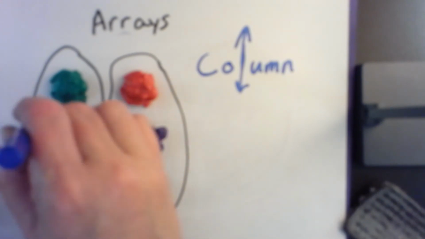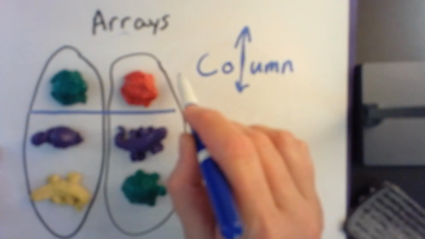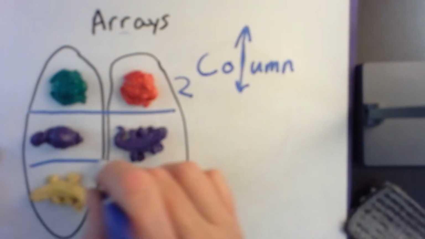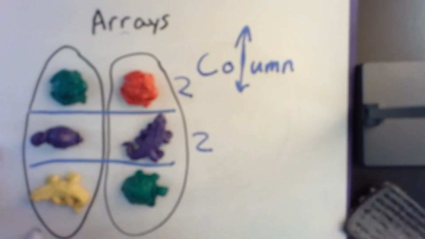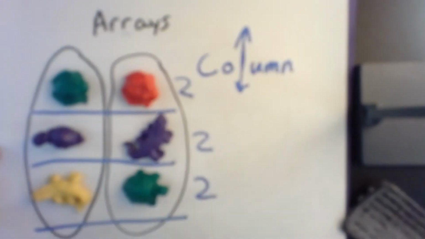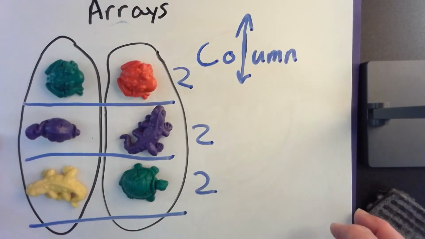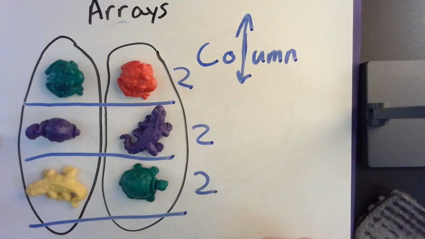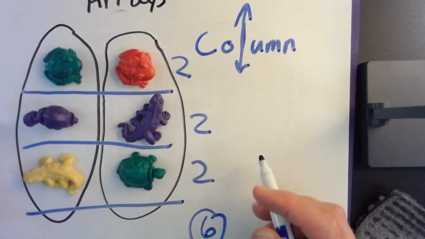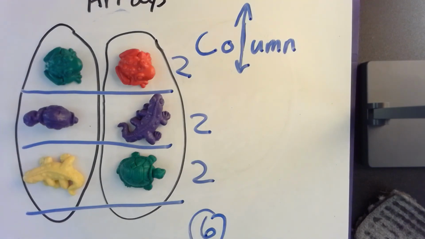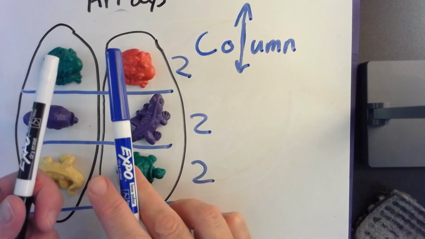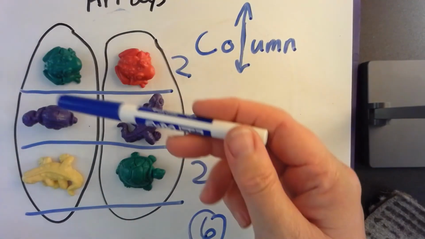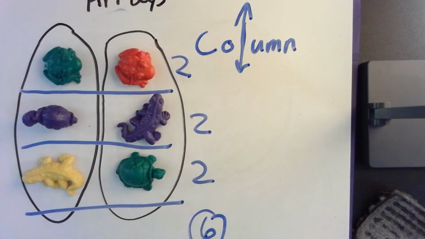Here's 1, 2, and here's 1, 2, and here's 1, 2. We could skip count 2, 4, 6. Good. How many columns? 2. How many rows? 1, 2, 3. Nice job.